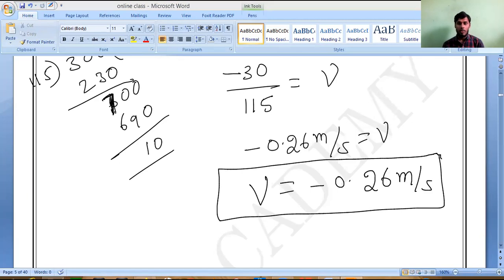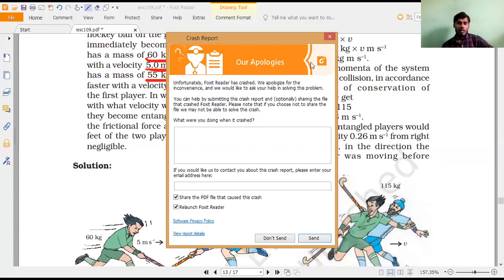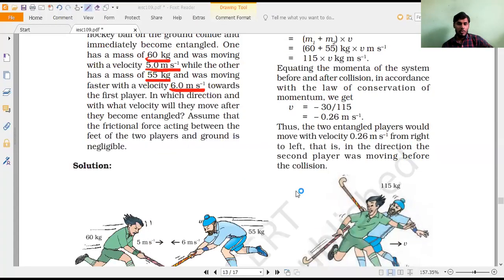So in the textbook you can observe. I will share the screen. You can see in which direction they will move, towards the left, from the right to the left. Why? Whose speed is more before collision? I'm asking. The second player. That is why you can observe here.